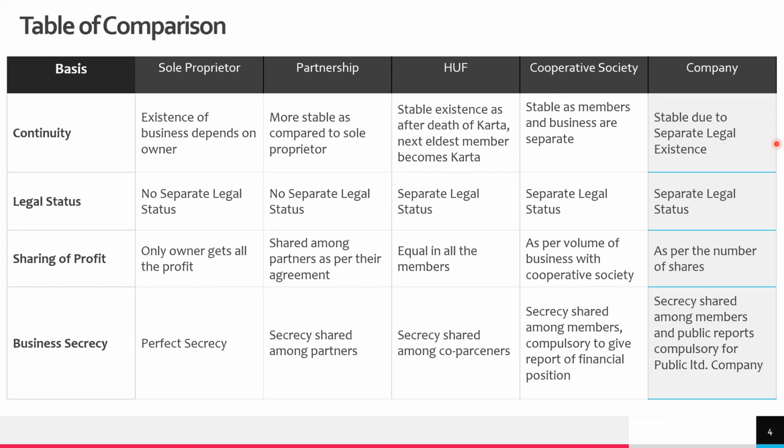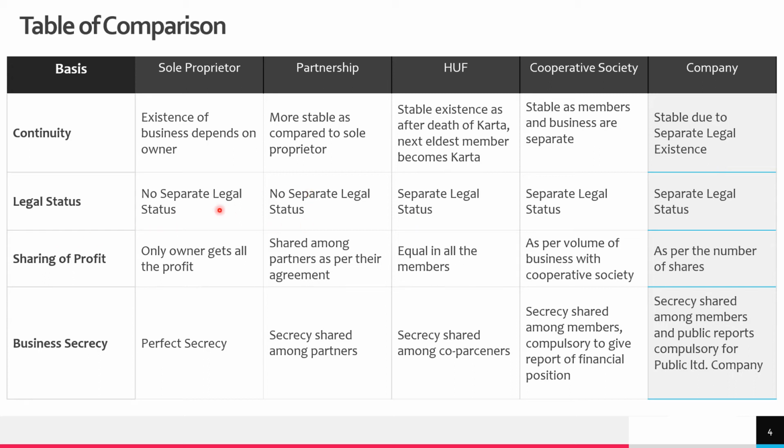Similar is the case with the company. It has separate legal existence. It is called an artificial person by law, which is separate from the life, death, insanity of its members. So yes, it has absolutely stable, separate and continuous existence.